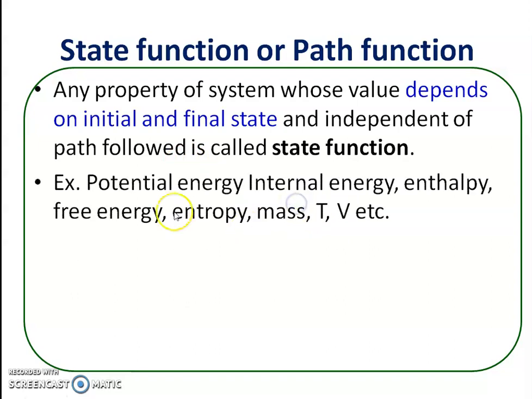Examples of state functions are potential energy, internal energy, enthalpy, free energy, entropy, mass, temperature, volume. These are state functions because their values depend upon the state of the system and are independent of path.